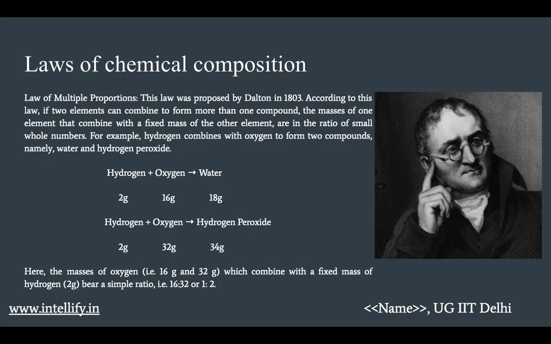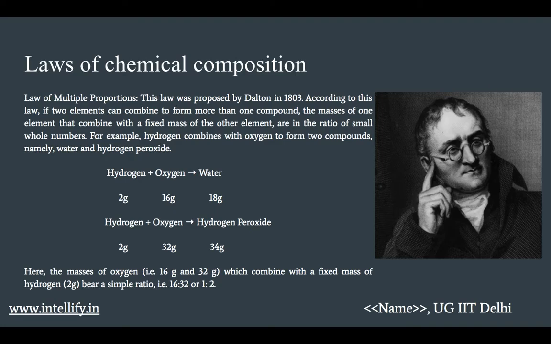The third law, the law of multiple proportions. This law was proposed by Dalton in 1803. According to this law, if two elements can combine to form more than one compound, the masses of one element that combine with a fixed mass of the other element are in the ratio of small whole numbers.